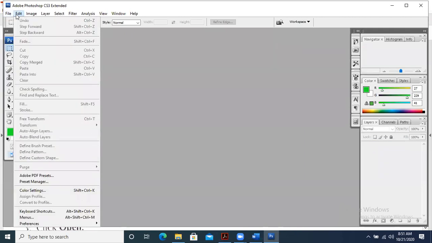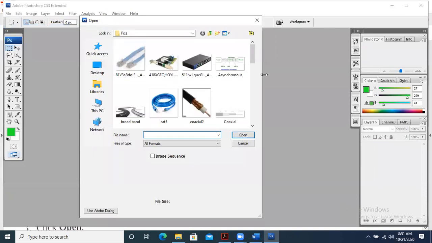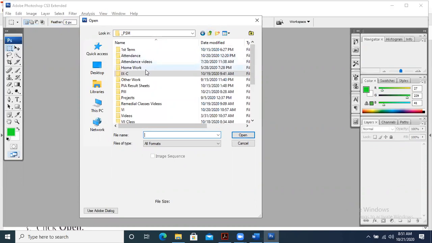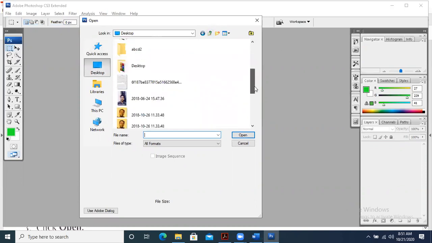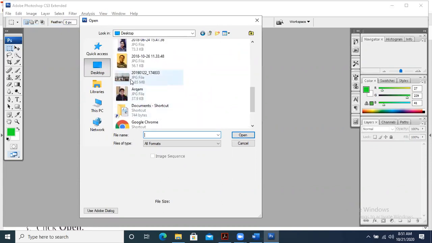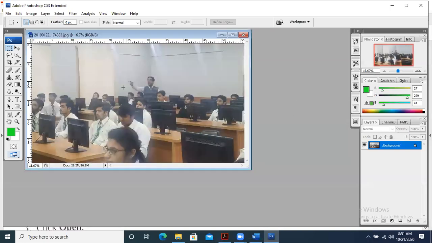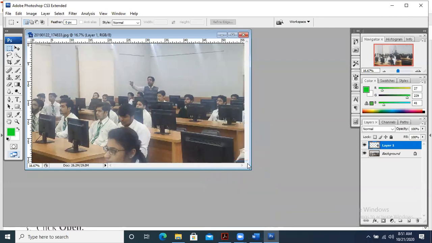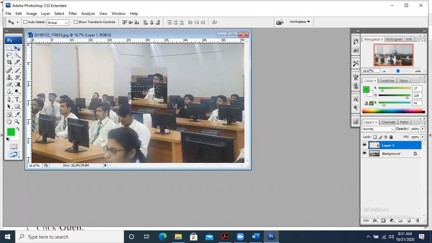Since these are basically downloaded images, they are not allowing us to take a copy of those portions, but we will have to unlock them. Let me take an image from the desktop, which does not have such a problem. If I take a portion from here, right click on it, then copy via layer. It should be a background image. When we have a background image, we will be able to make a copy on a separate layer, and that particular layer can move anywhere we want in our document, and we can make changes to our document.